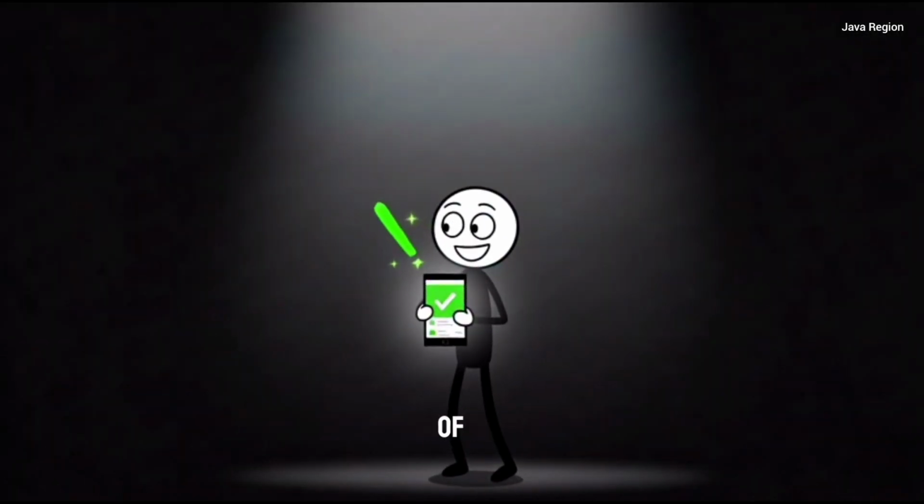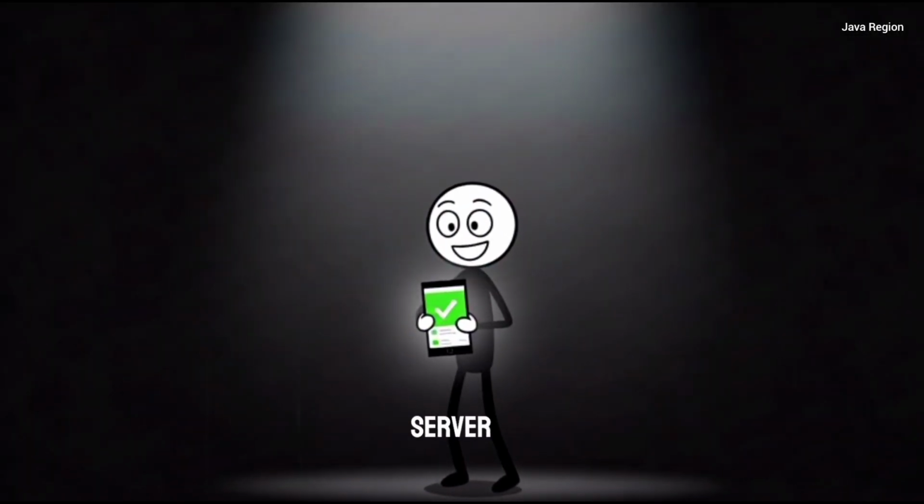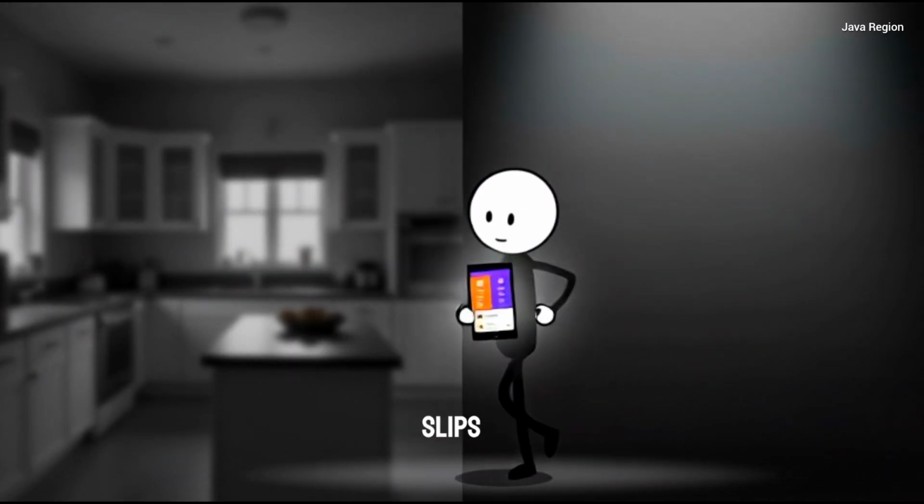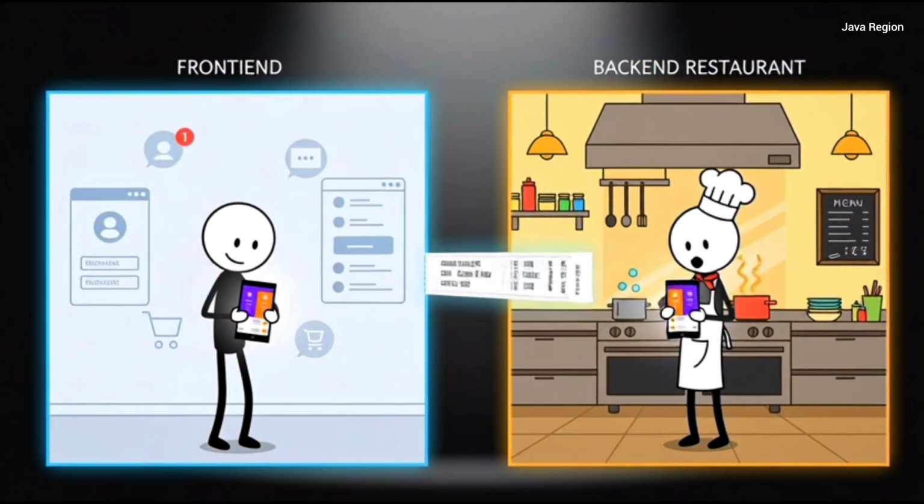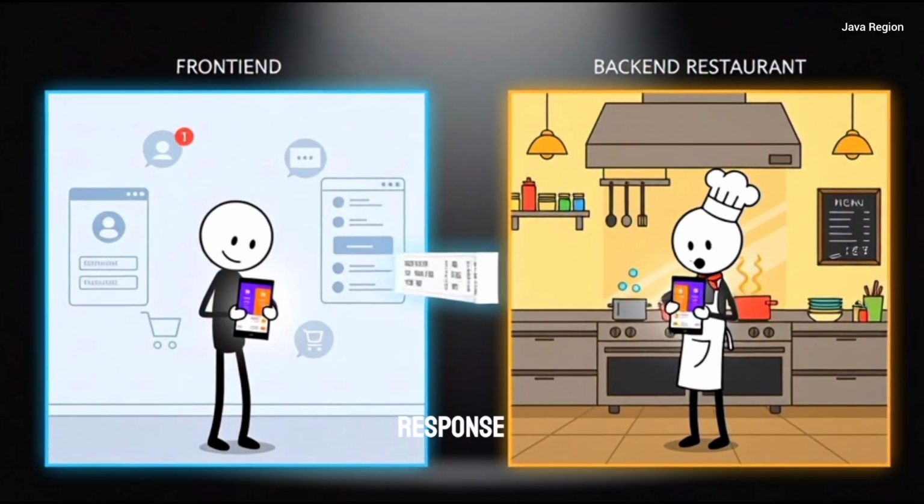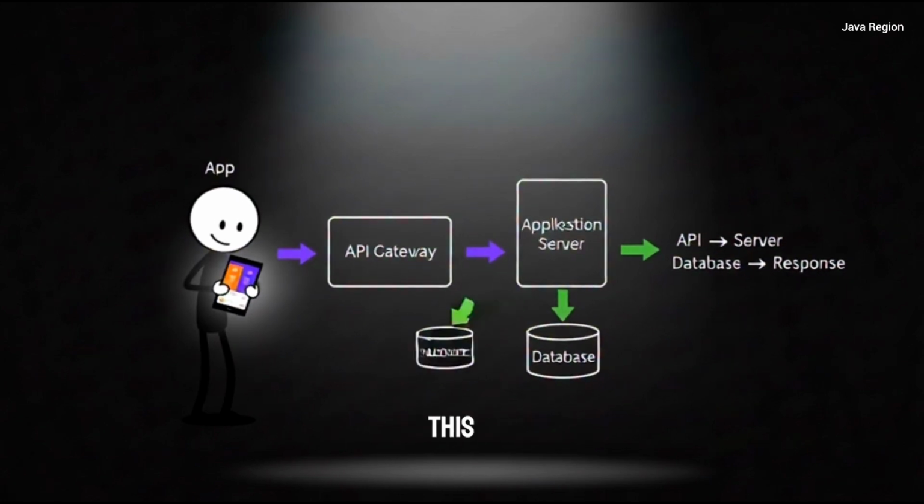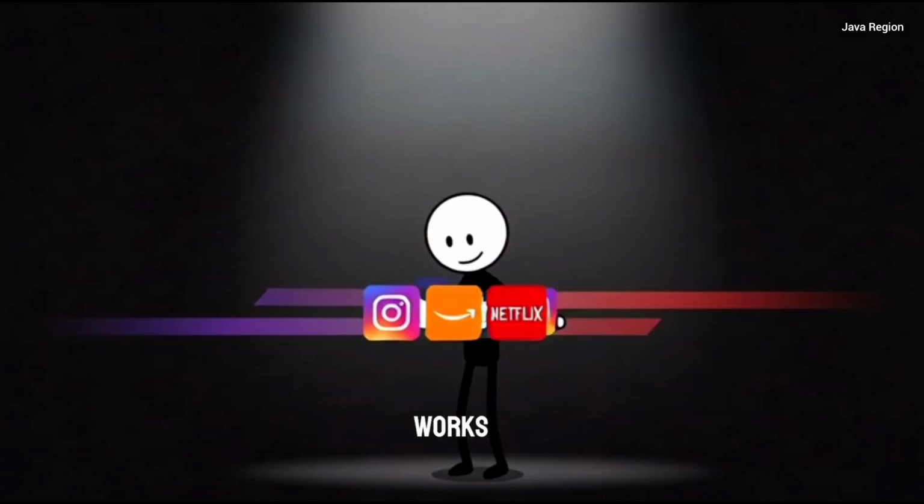That's the beauty of an API. The app and the server never talk directly. They only communicate through these order slips. Front-end talks to API, API talks to backend, backend talks to database, response comes back. Clean, simple, organized. And this is exactly how every app works.